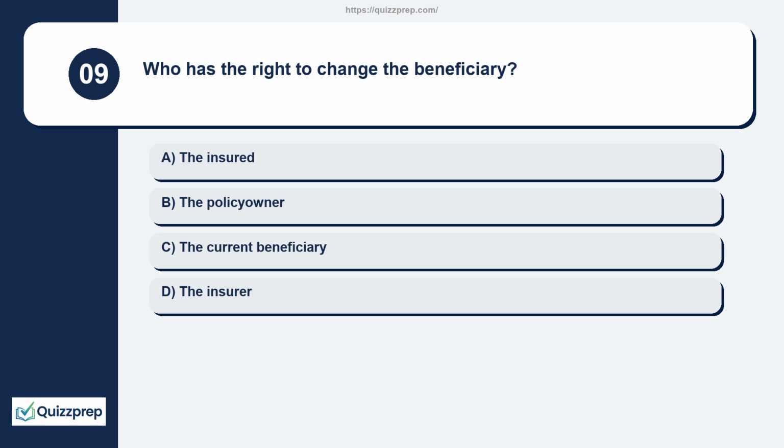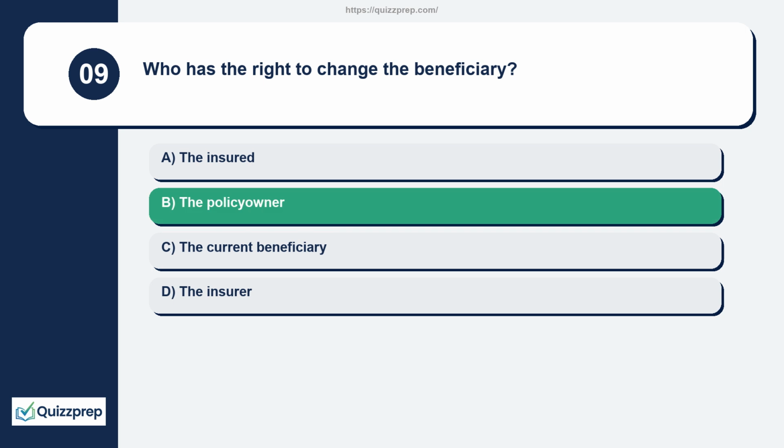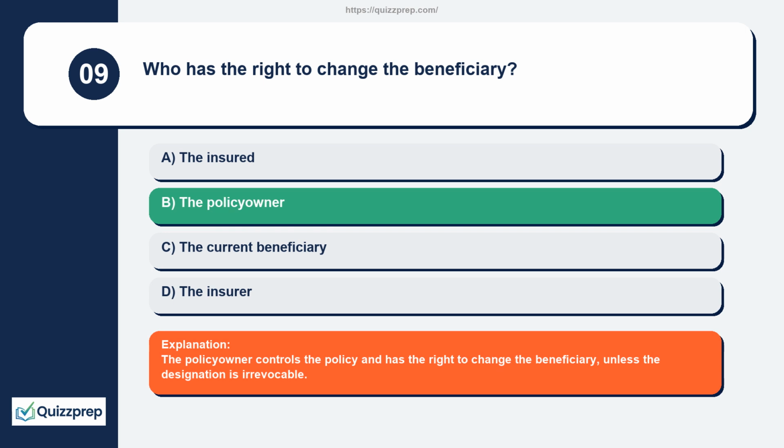Question 9. Who has the right to change the beneficiary? The insured, the policy owner, the current beneficiary, the insurer. The policy owner controls the policy and has the right to change the beneficiary, unless the designation is irrevocable.